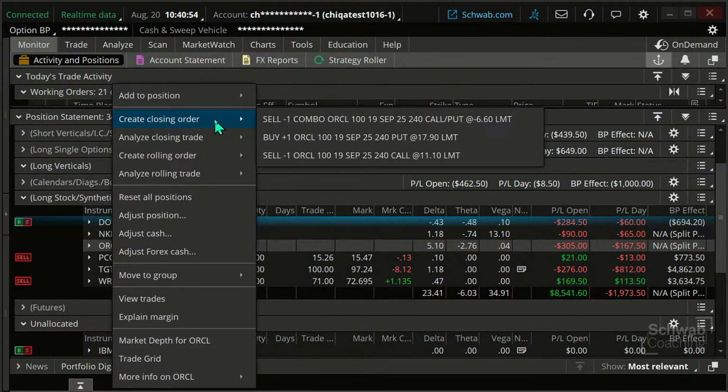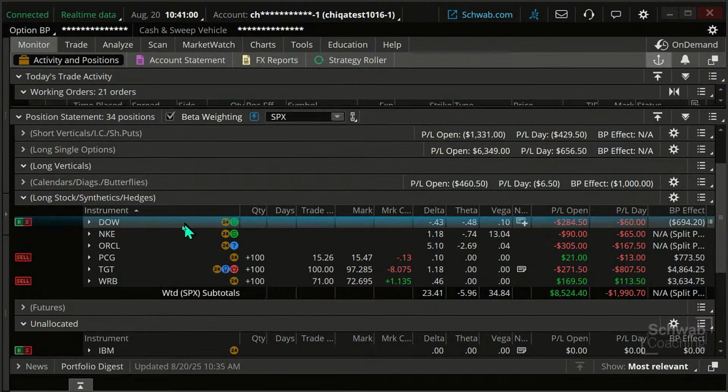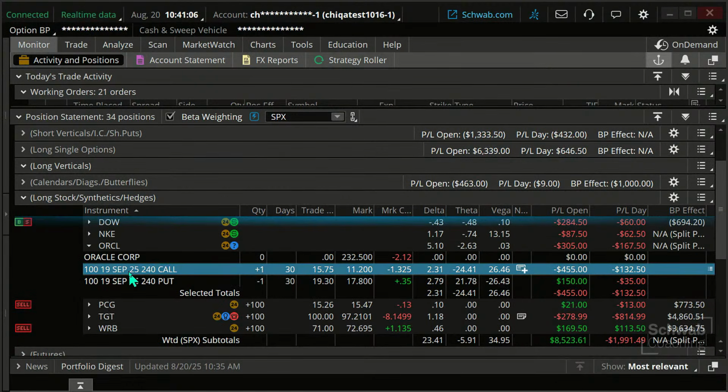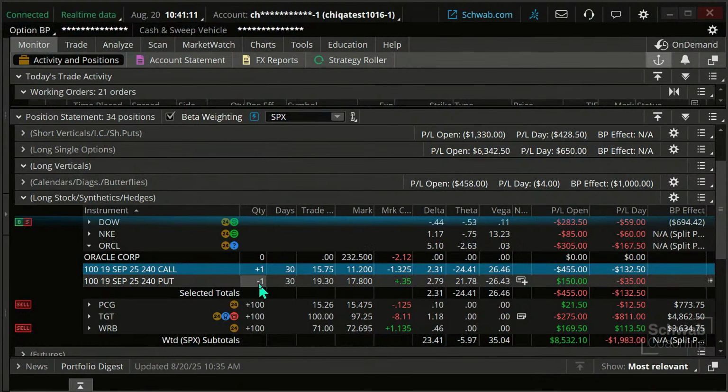So this was not a straddle, Dan. The question was, is this a straddle? The answer is no, because a straddle would have a long call and a long put, or for a short straddle, a short call and a short put.